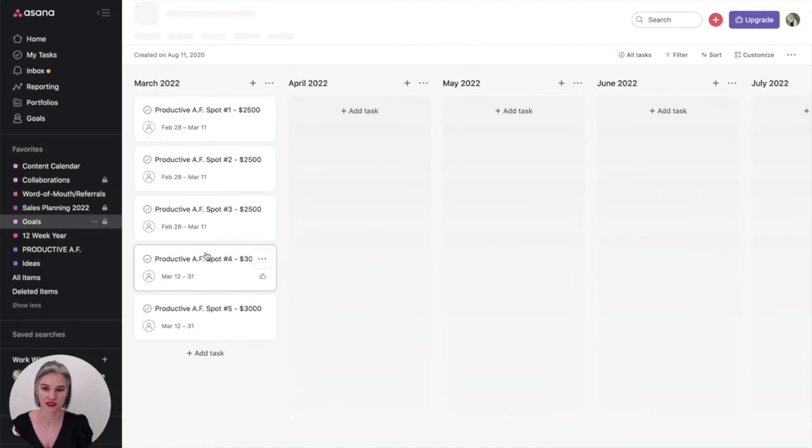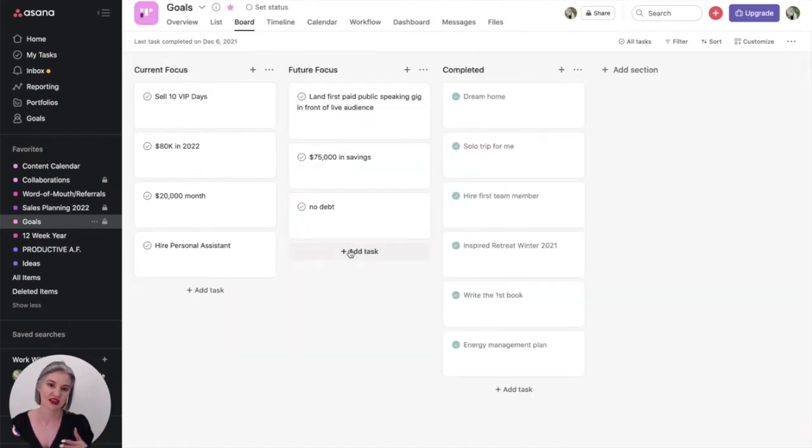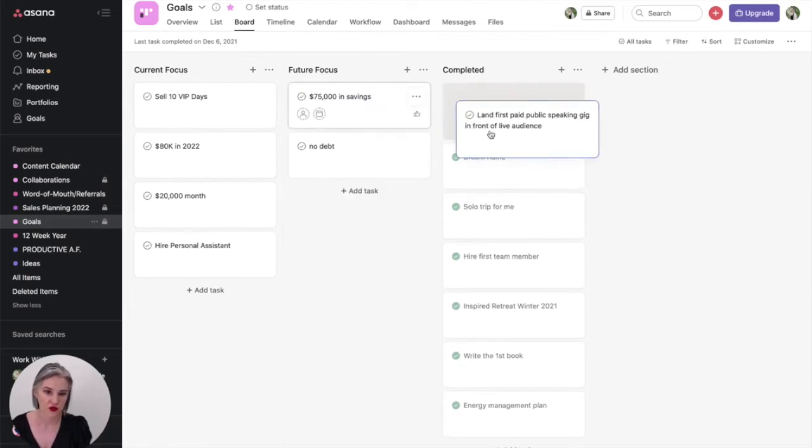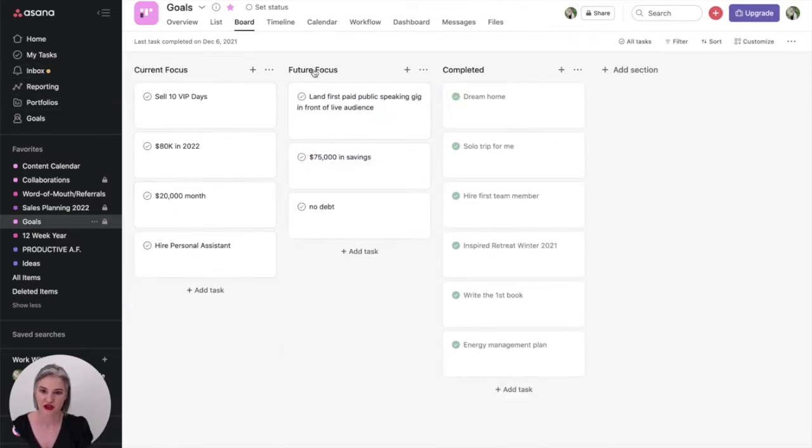Same thing with goals. You can see that Asana has lots of different ways of looking at things. This is like a Kanban board. So everything under here is under this section, and they're very movable, right? Here's my current focus, here's my future focus, here's everything that I've completed in terms of goals. Not everything, but this is how I organize the progress that I'm making on the things that I've said are important to me.